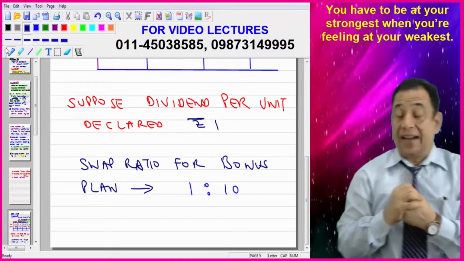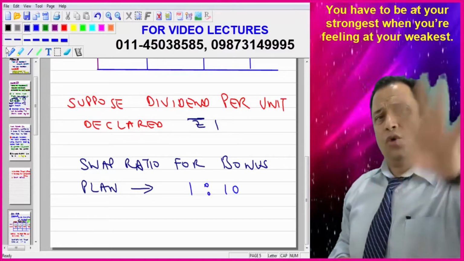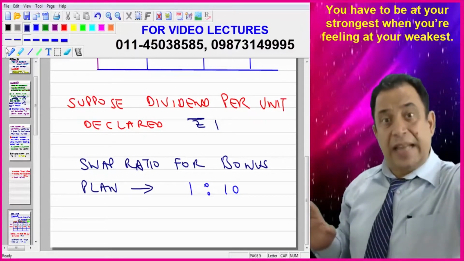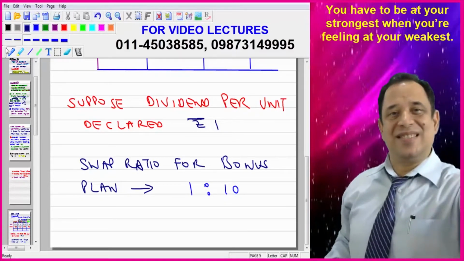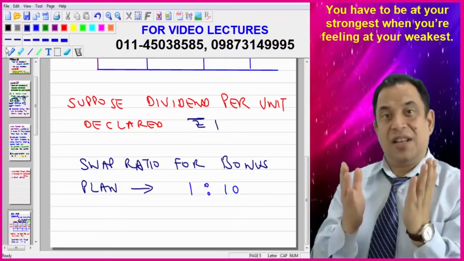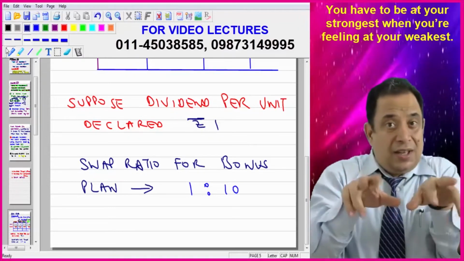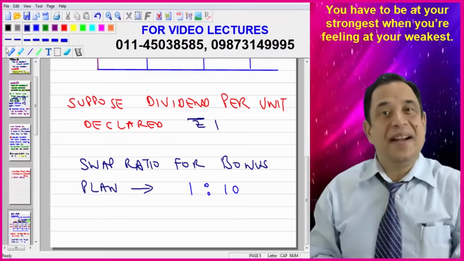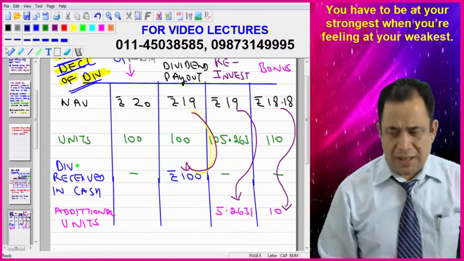Are you getting my point? And in bonus, a swap ratio will be given to you, and on the basis of that swap ratio, the number of units will be issued. So let the swap ratio be 1 is to 10. It means for every 10 units, you will be getting 1 unit as bonus. And logically speaking, the value of NAV is highest in case of growth, lowest in case of bonus, and in between for dividend payout and dividend reinvestment. Just for understanding purpose I am telling you. So I hope that you must have written this concept.